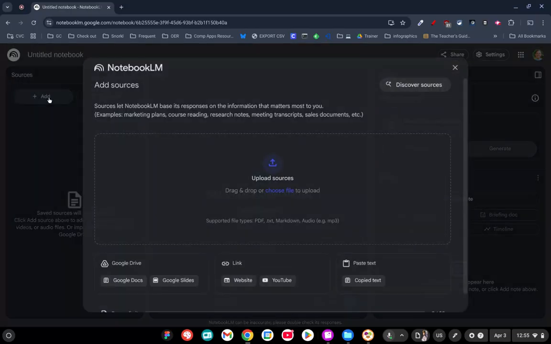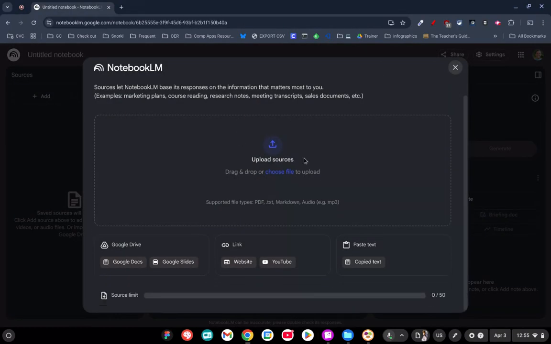So I'm in a new notebook. I could add a variety of sources here, such as any uploaded file right here. You could see some supported file types right here. I could share my docs and slides that I might already have, a link to a website or a YouTube video. It's only going to be able to pull the transcript from a YouTube video, and I could just paste in some text here as well.